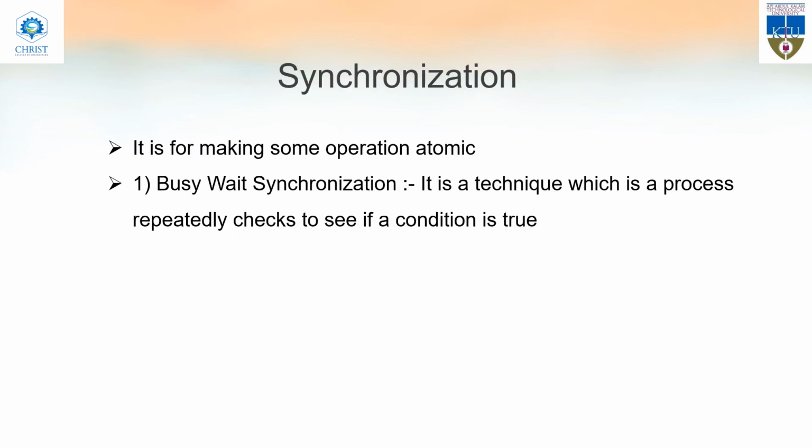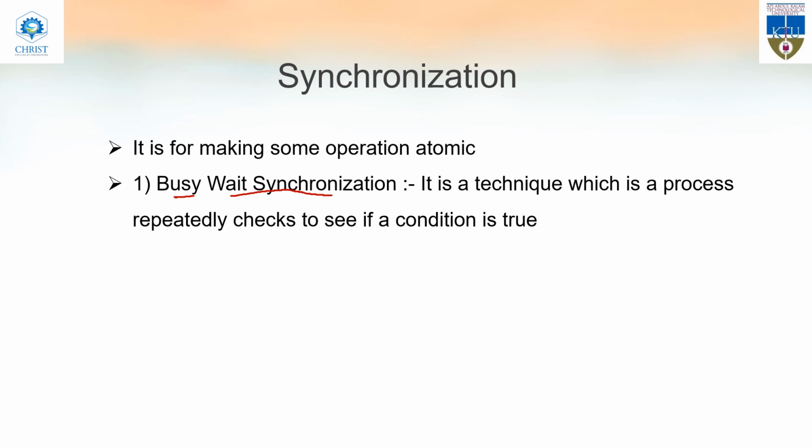Next topic is synchronization. Synchronization just means how the threads in a concurrent environment work, or how they can be synchronized together to work. Now, in synchronization, the first thing is busy wait synchronization. In busy wait synchronization, you will be checking the value of some variable, so that only if the condition is true, the process or the thread will get executed.